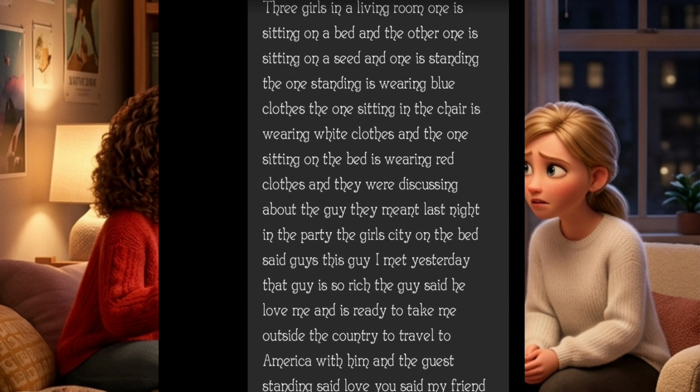Now this is what I gave to ChatGPT. As you can see, I said 3 girls in a living room. One is sitting on the bed and the other one is sitting on a seat. One is standing. The one standing is wearing blue clothes, the one sitting in the chair is wearing white clothes, and the one sitting on the bed is wearing red clothes. They were discussing the guy they met last night at the party.